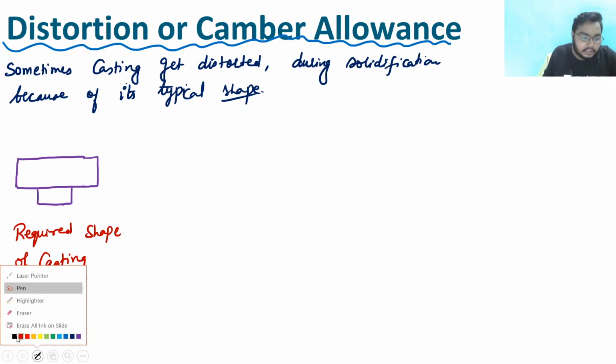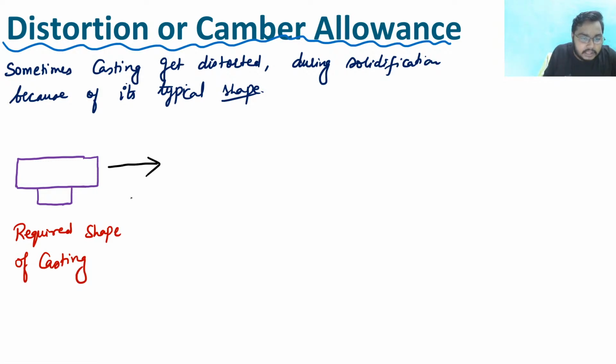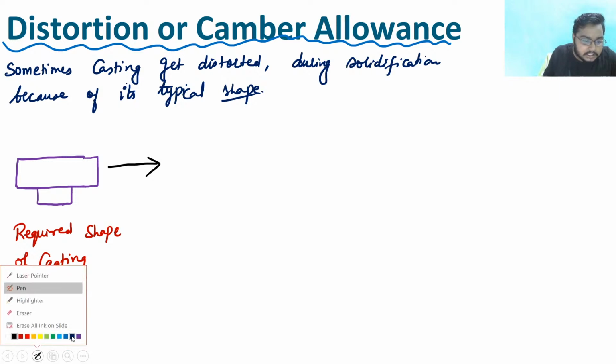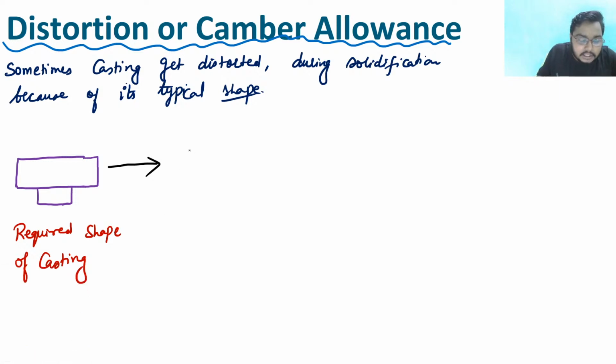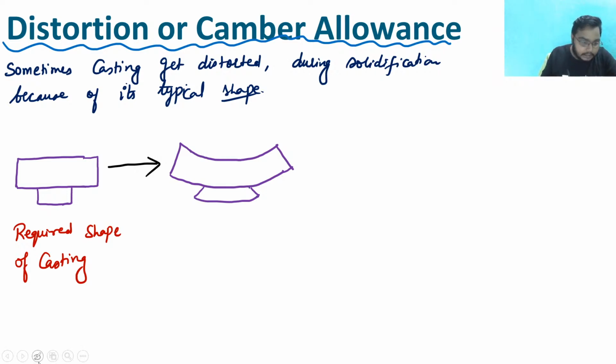Now see, what is the problem, that this is the required shape of casting, but when you do the casting, you will get the final casting product like this. Now see, this kind of final product is known as distorted casting.